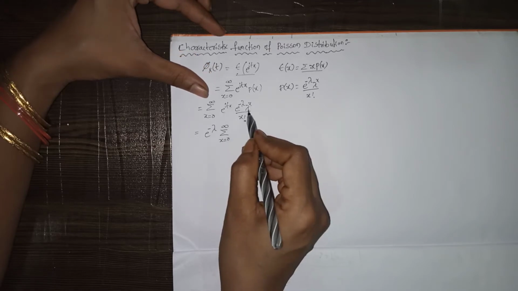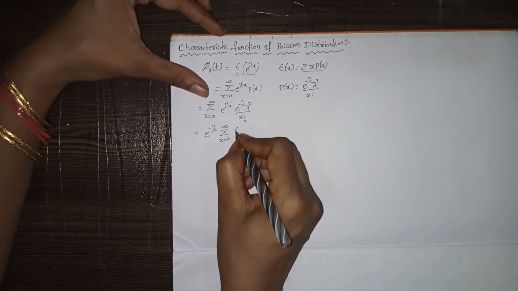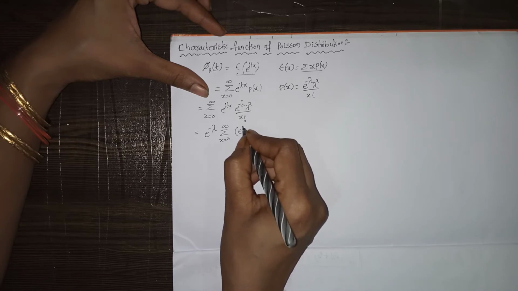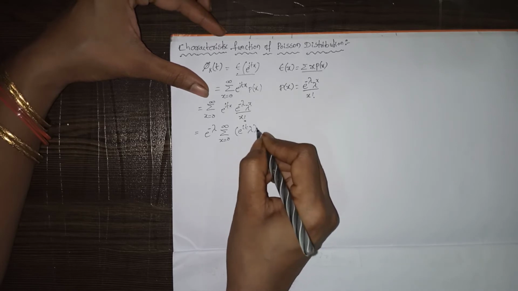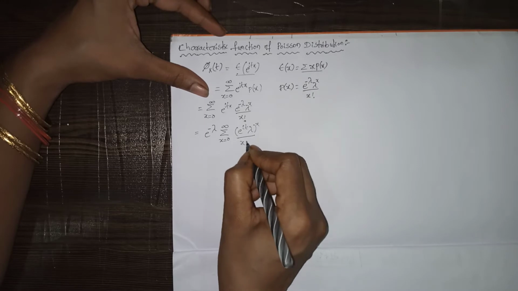So we'll make these two terms a single term: e power i t into lambda, whole power x, by x factorial.